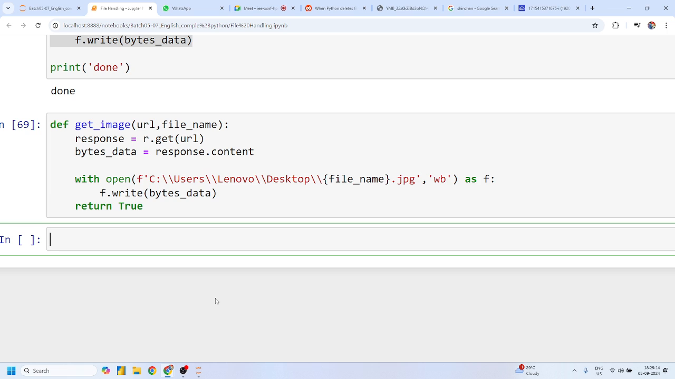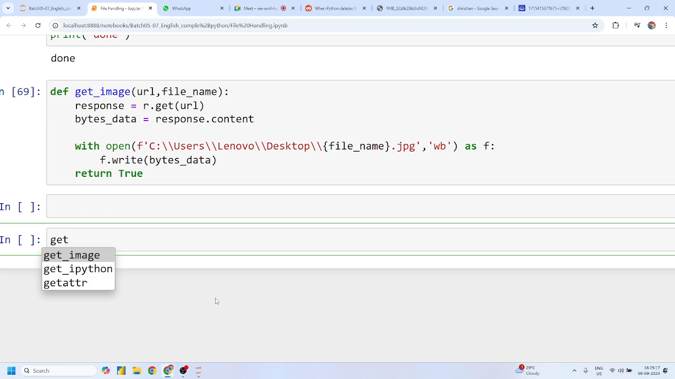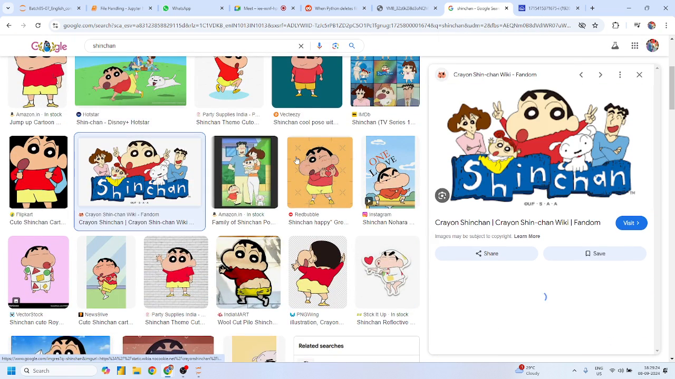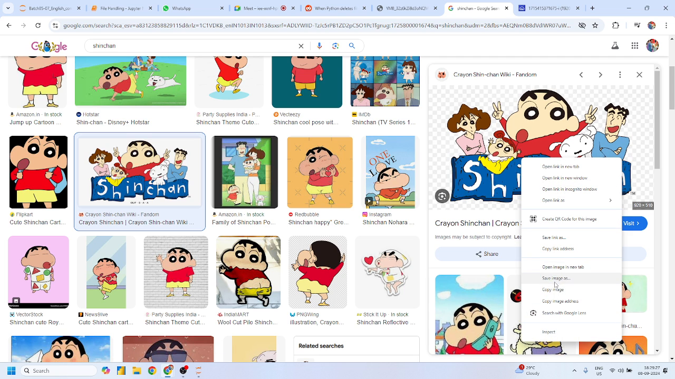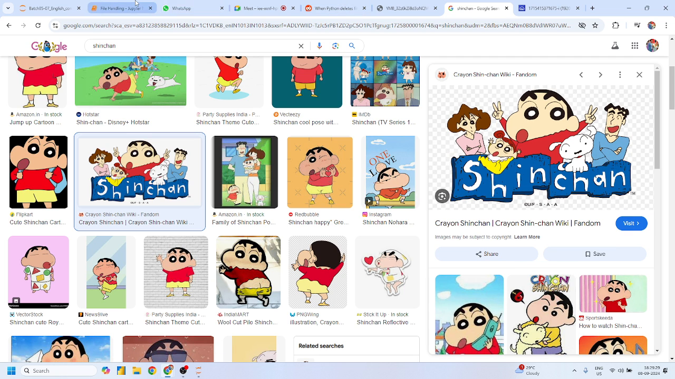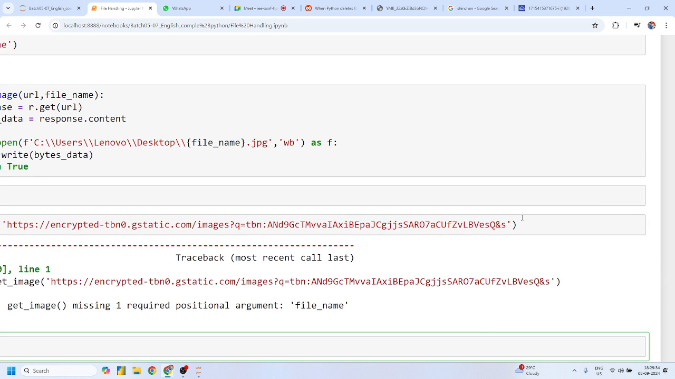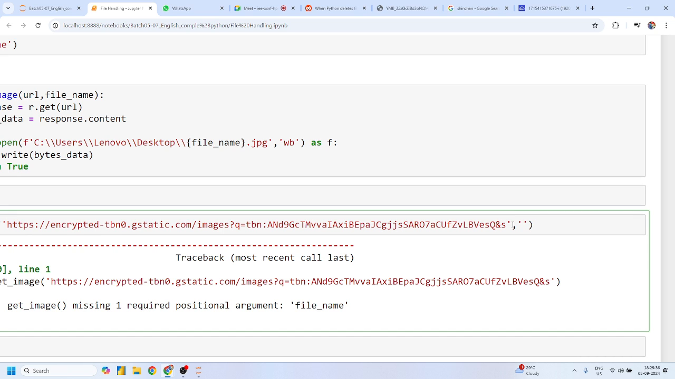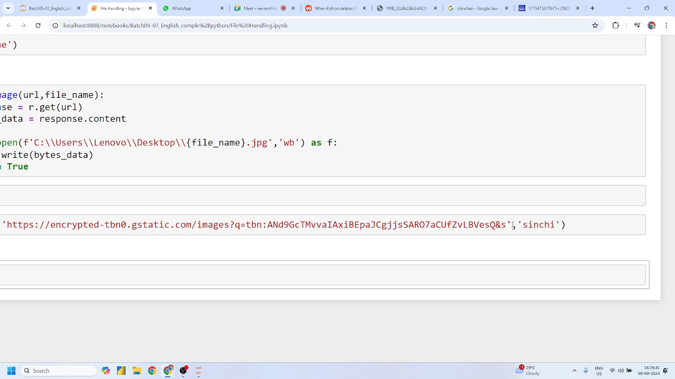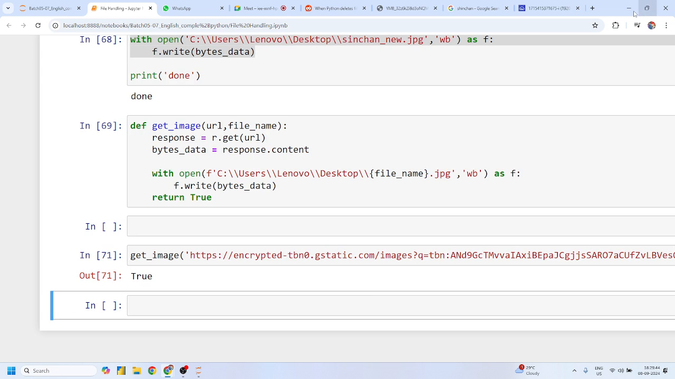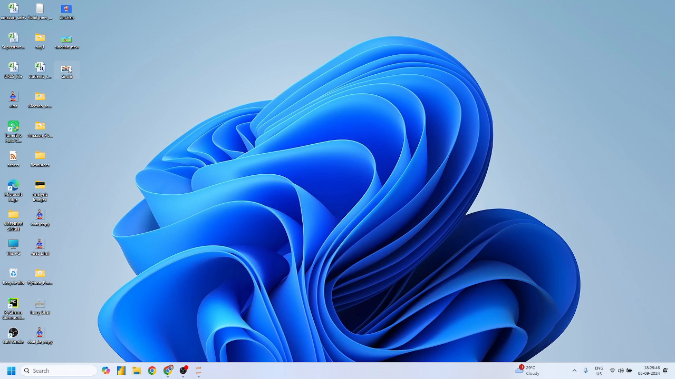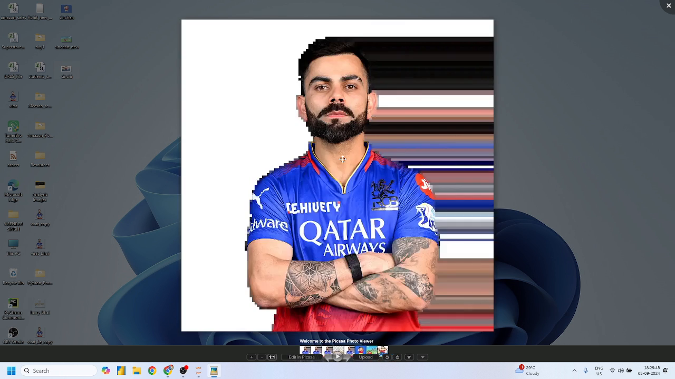Yes or no, guys? This is my function. This is the power of the function get image. Now what exactly is the image you want to download, guys? Suppose I want to download this image. What you have to do is just click on this, copy image address, right? Give this image address here, and it says you have to give the file name as well, right? And I'll give Sinchi. The answer is true. It means the file has been downloaded, and here is my answer. Yes or no, guys? Sinchi. Perfect.